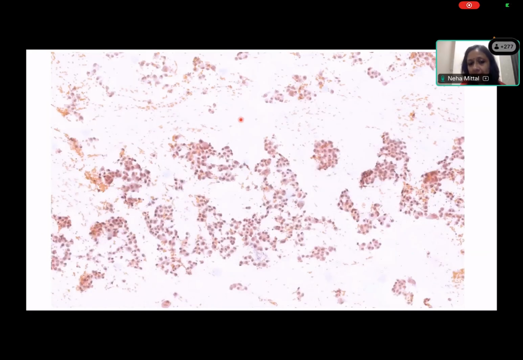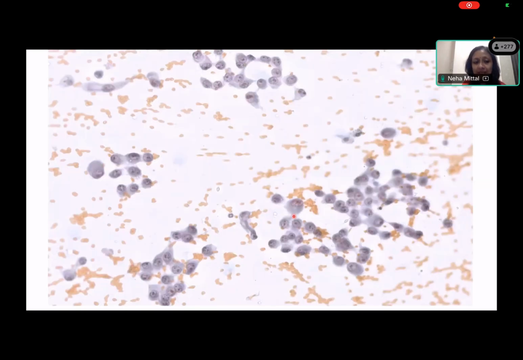But yes, as you say, in this case, the prominent nucleoli, the nucleoli which appear to be staring at you, most of which are single macronucleoli, some having multiple nucleoli. These are the features which are pointing in favor, plus your good medical examination, which told you that there is a 1 into 1 centimeter gingivobuccal sulcus lesion as well. So it points you in the right direction. Anything else in the cytology that you will look for?